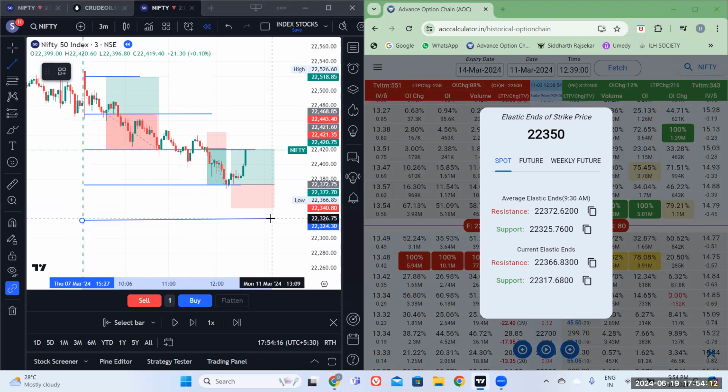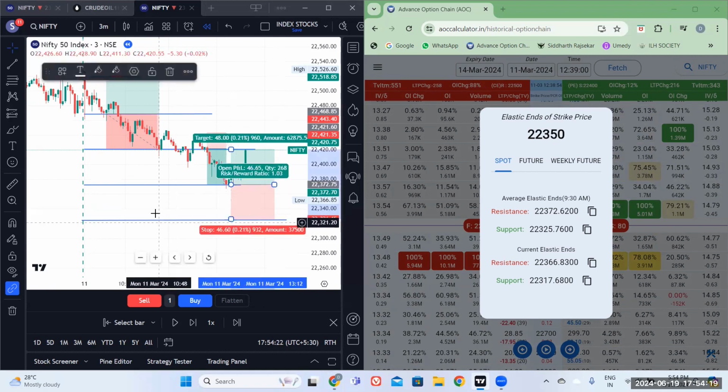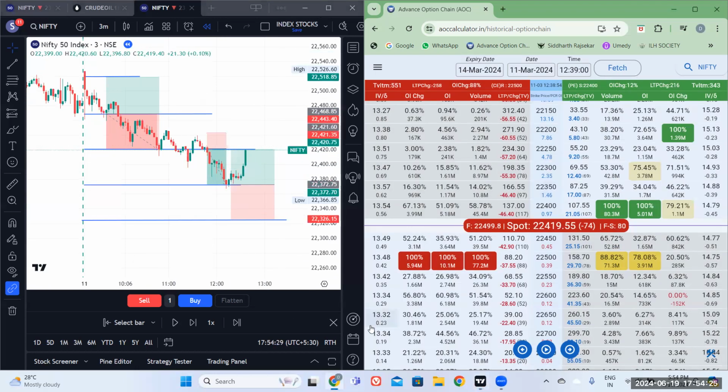Let's draw it approximately. Now let's bring this down. Done. So one diversion stop loss, one diversion target. We got two targets and one stop loss. That means we keep one diversion profit.